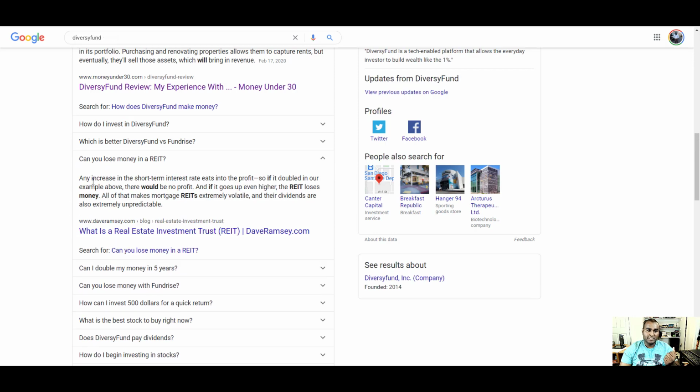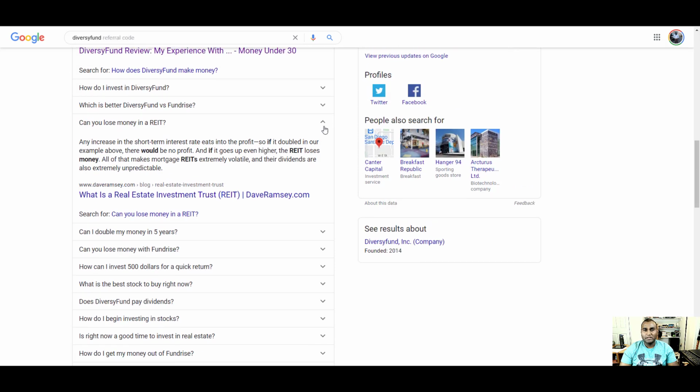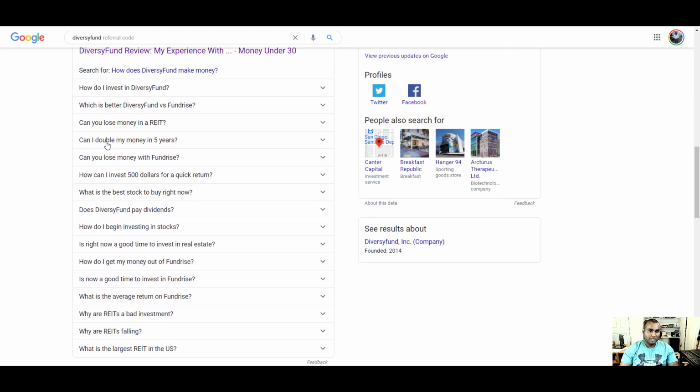Can you lose money in a REIT? Any increase in short-term interest rates eats into profit. So if it doubles, our example would be no profit, and if it goes up even higher, the REIT loses money. All of this makes mortgage REITs extremely volatile. And yeah, another time, yes, you can.